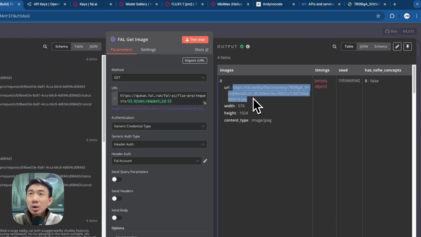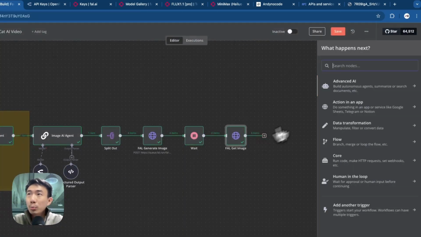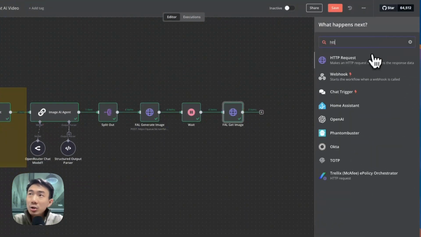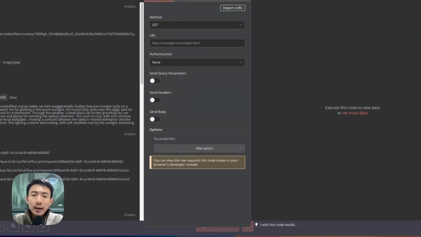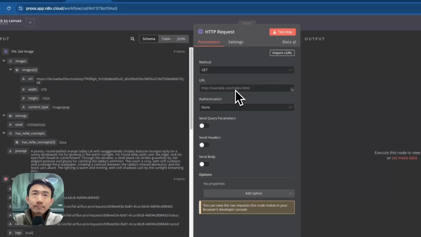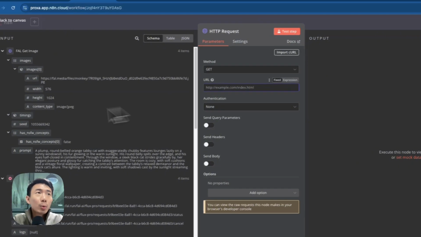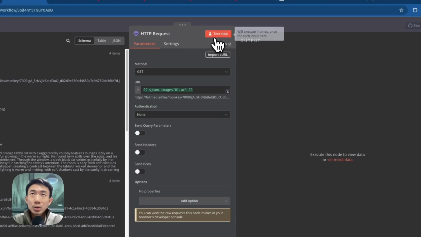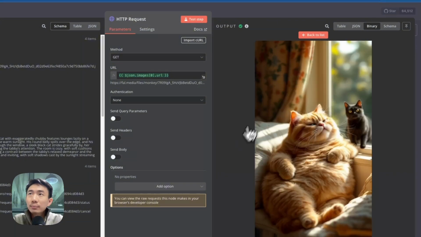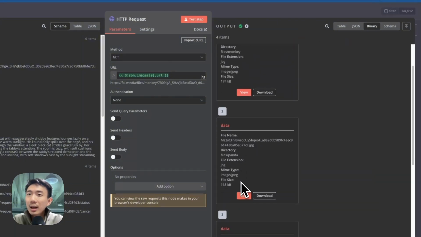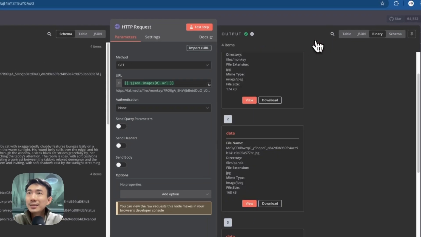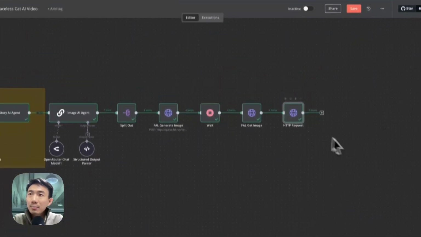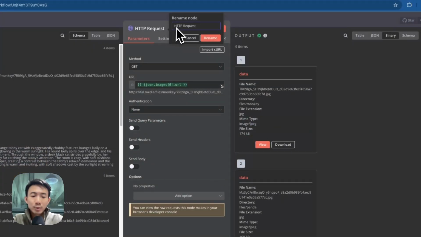For the next node, if we want to preview the image, it's very troublesome to copy and paste every single time, so we can add another node to preview the image. We can use HTTP request again, and we are going to use the get method again. For the URL, we can just drag and drop this one, and none for the authentication. We can click test step, and then click view here. Great, this is the image. And this is the image. Great. Again, we can rename it as preview image.